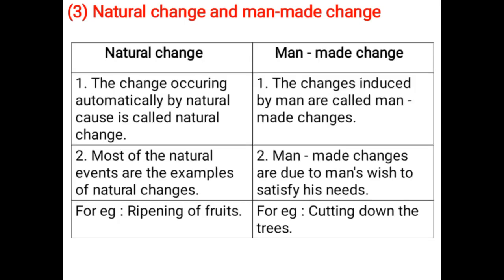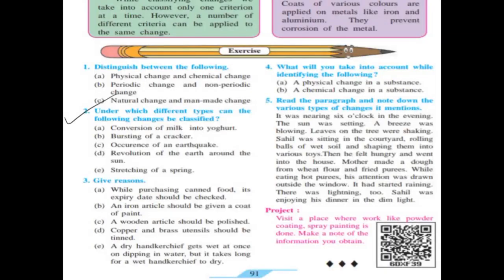Natural change and man-made change. The change occurring automatically by natural cause is called natural change. The changes induced by man are called man-made changes. Most of the natural events are examples of natural changes. Man-made changes are due to man's wish to satisfy his needs. Examples of natural changes are ripening of fruits. Examples of man-made changes are cutting down the trees.